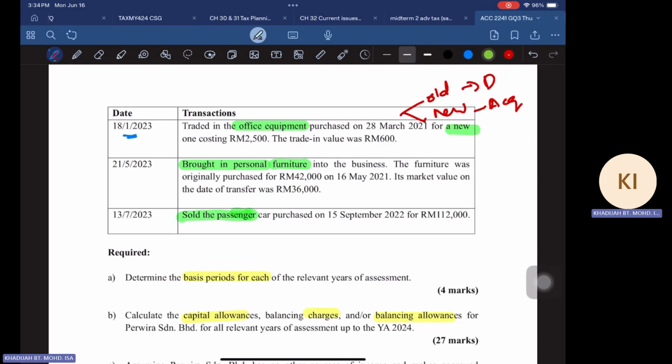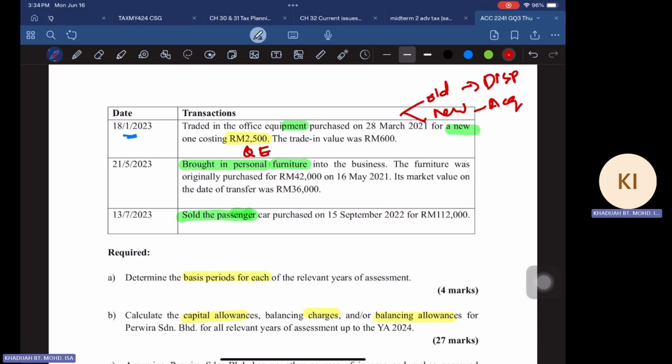So this is the new asset that you acquire. So this one is the QE for the new office equipment. So for the old disposal, you have to compute whether there is any balancing charge or balancing allowance.